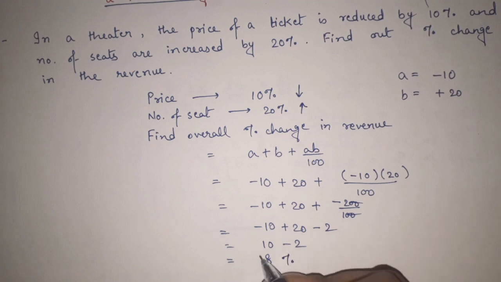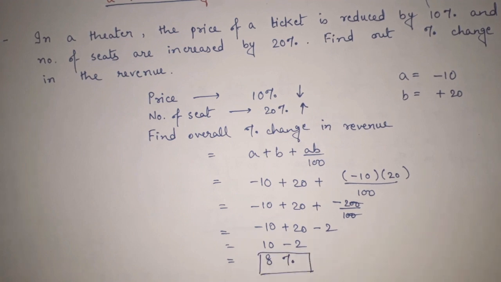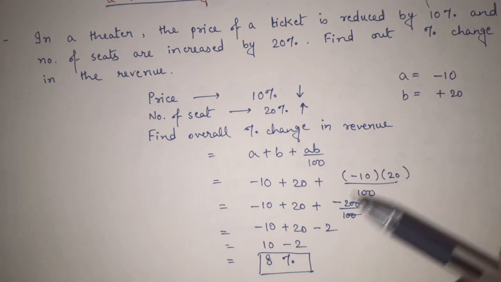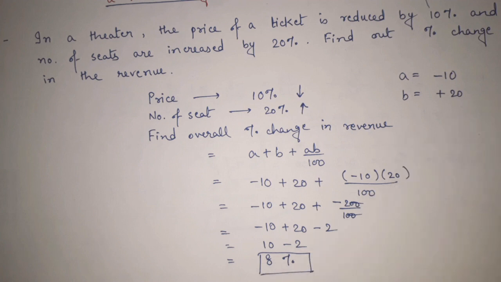So it is 8%. Here they are only asking about the percentage change in the revenue, so simply you can give the answer that the percentage change in revenue is 8%. But in case there is any such question where they are asking about profit or loss also, here you have got positive 8, so you can say that this is a profit of 8%.